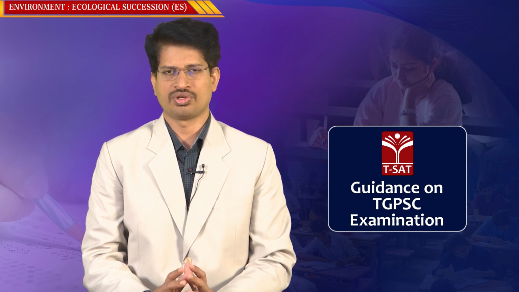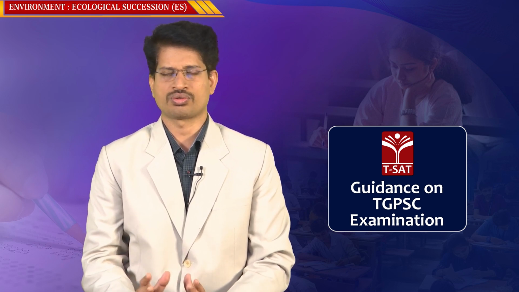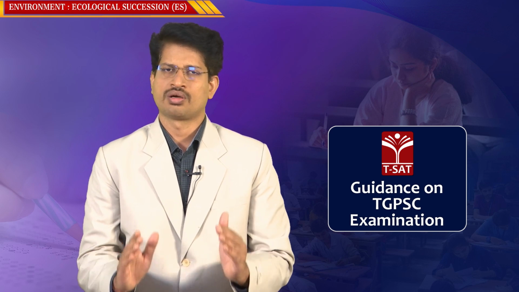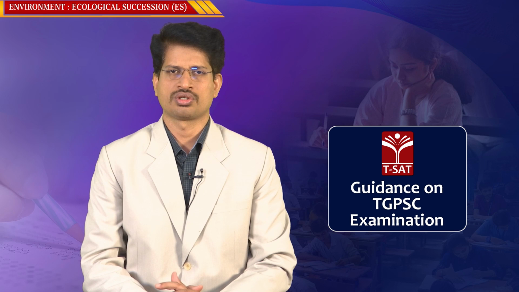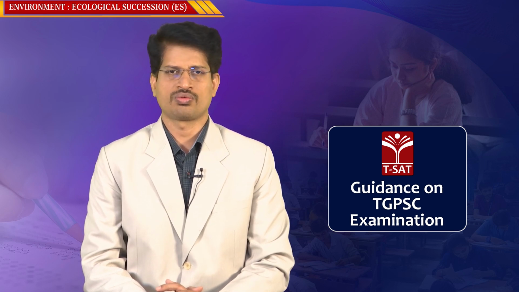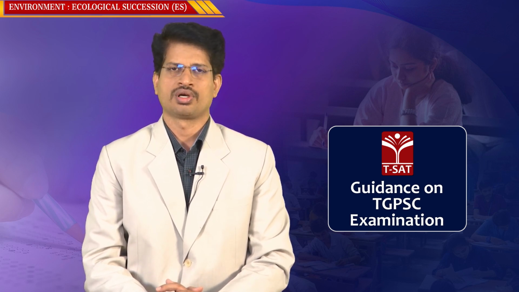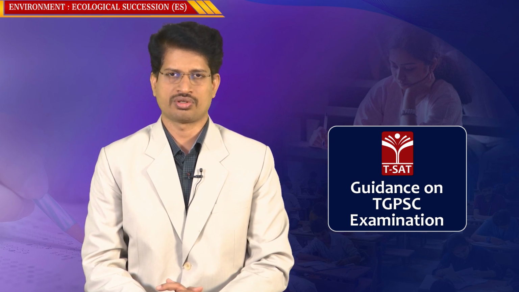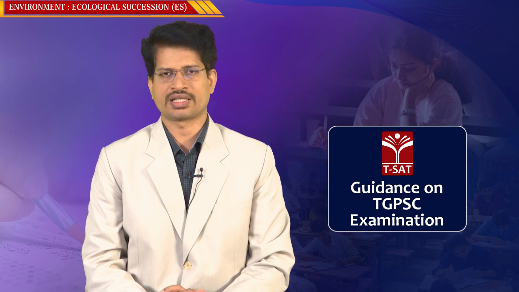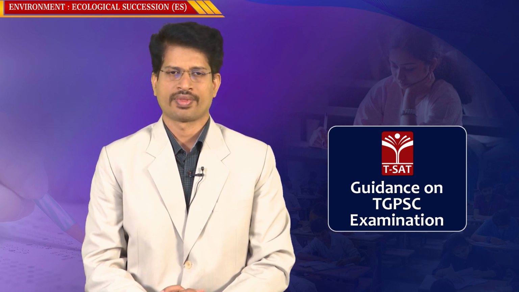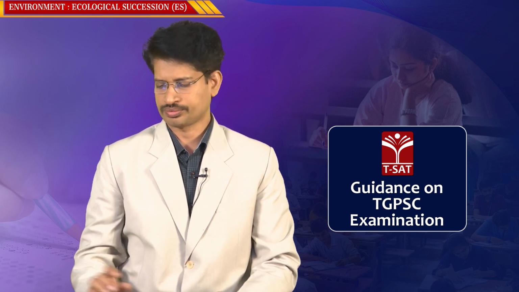Over a period of time, they change from simple to complex over a series of stages, and there will be a final establishment of species. The existing species which we are able to observe right now are known as climax species. So this happens through certain stages. What are they? Let us examine what ecological succession is.